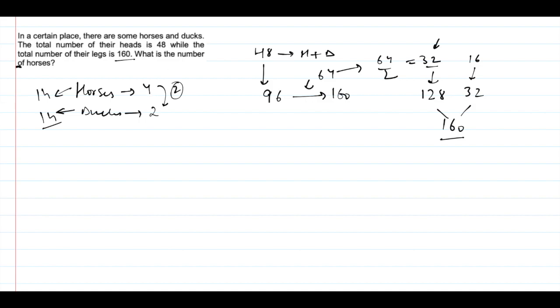So the next question now is, for what values of p are the equations px plus 8y equal to 14 and (p plus 3)x plus 12y equal to 22 inconsistent? Now here is a new concept.